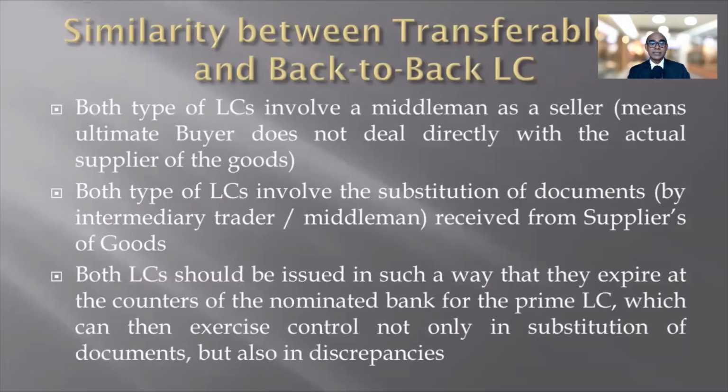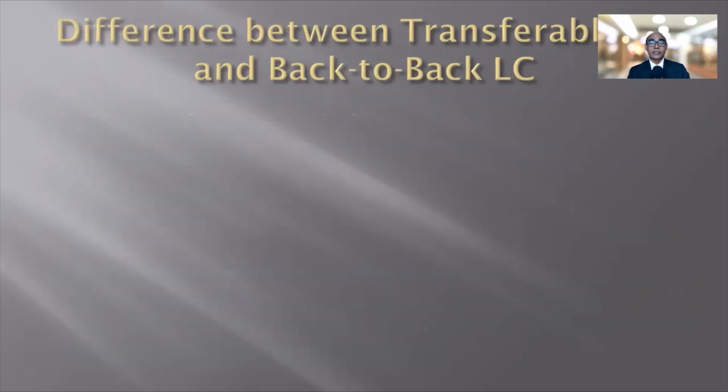Both LCs should be issued in such a way that they expire at the counters of the nominated bank for the prime or main LC, which can then exercise control not only in substitution of documents but also in discrepancies.